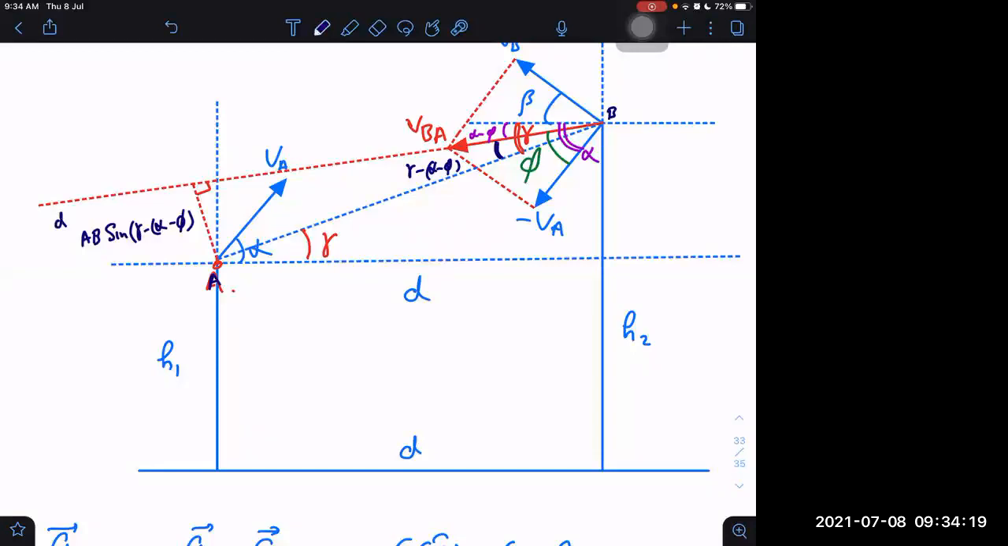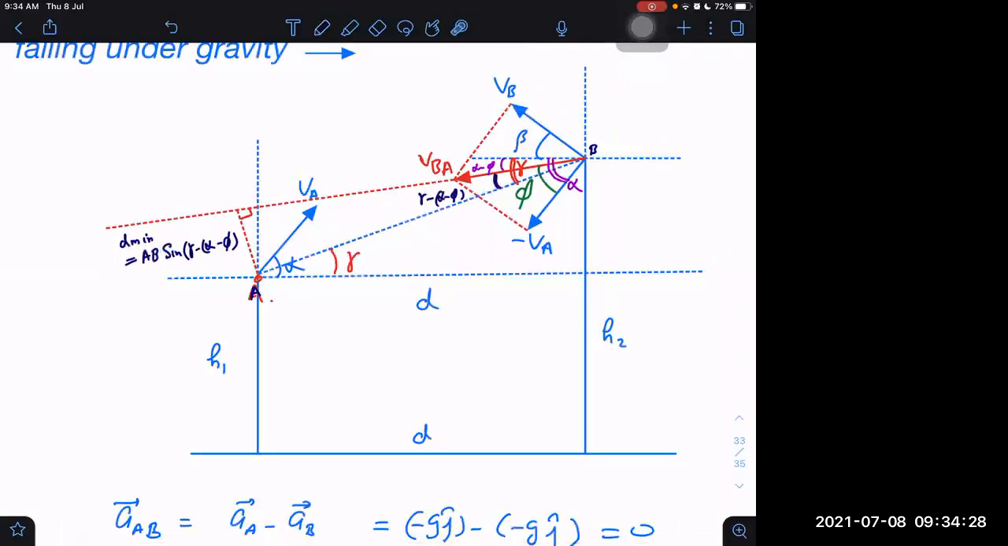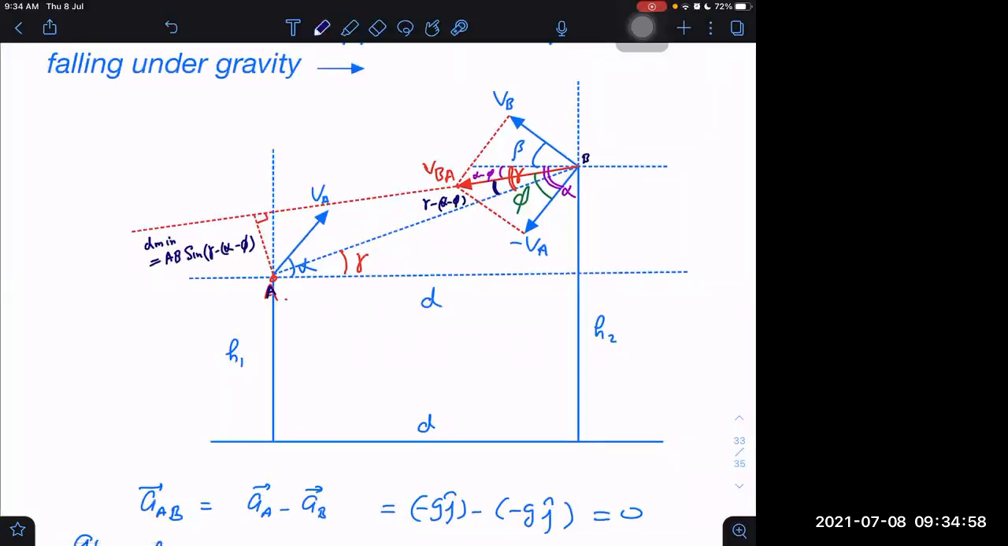What is the problem in this? I thought you should understand it. Understood, sir. But the point is only one angle, alpha, is already known to us. Gamma is also already known to us, because gamma we can determine from this, perpendicular and base. Only one unknown is there, and that is phi. Phi we can determine by parallelogram law. You remember parallelogram law? Yes, sir.